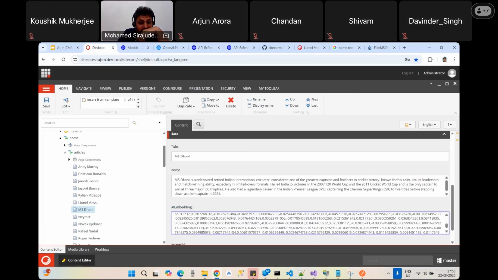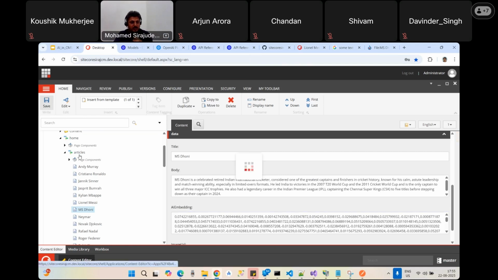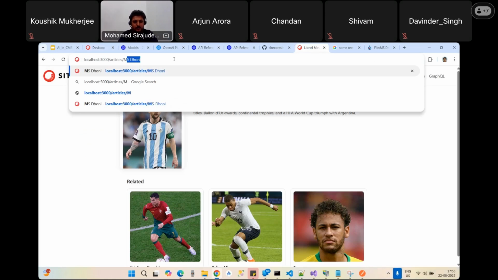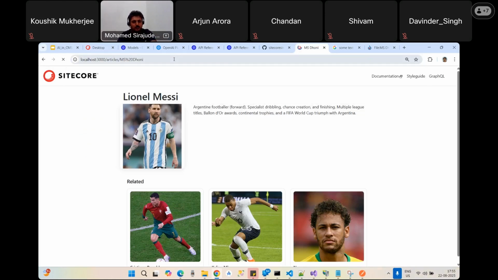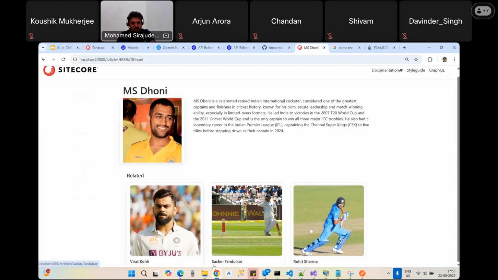It generates in a second for this description and stores it, and it is going to evaluate through that. It is going to compare through the related APIs. So now I'm going here, articles, MS Dhoni. See, when I click MS Dhoni, did I say these are all the closely related guys for MS Dhoni?